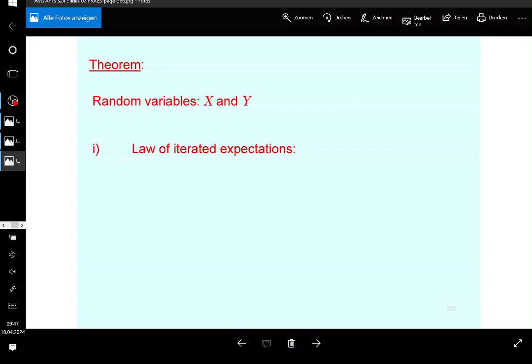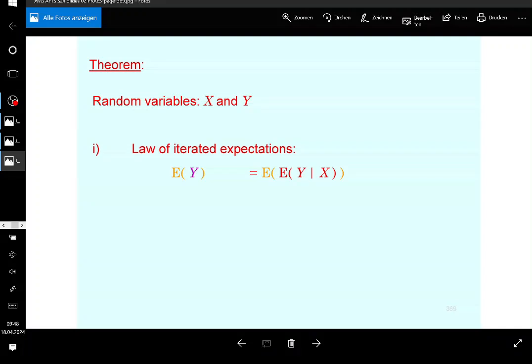This is the law of iterated expectations, one of the most important theorems in econometrics as well as in time series. This addresses how you can calculate unconditional expectations, because the unconditional expectation of a random variable, according to this, is going to be equal to the expectation of its conditional expectation. Keep in mind, that's the statement: the unconditional expectation of a random variable is equal to the expectation of the conditional expectation.